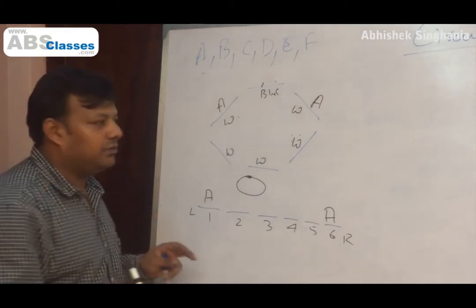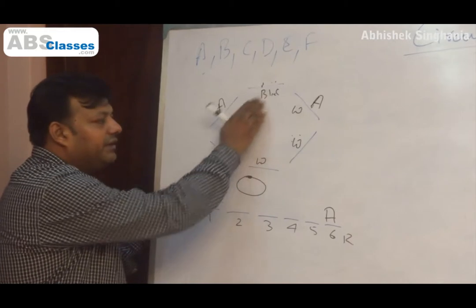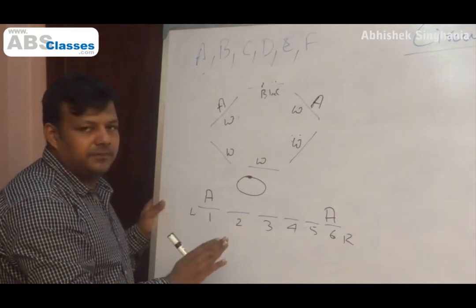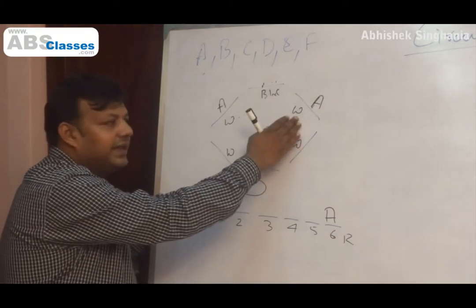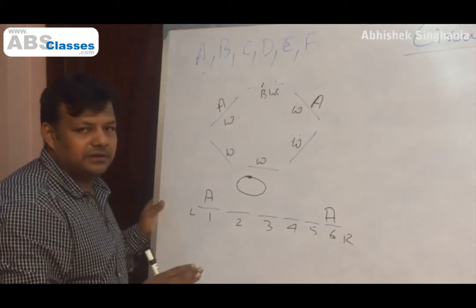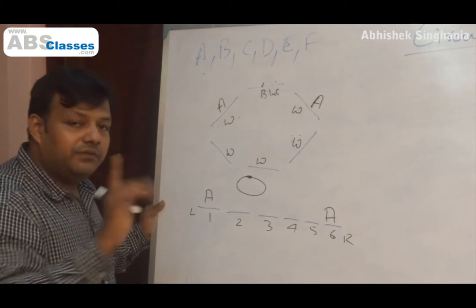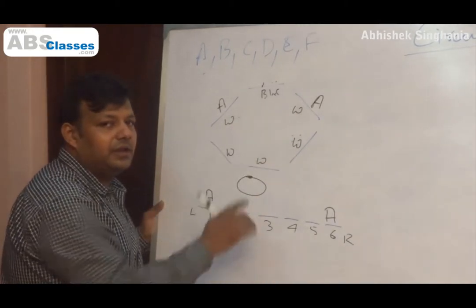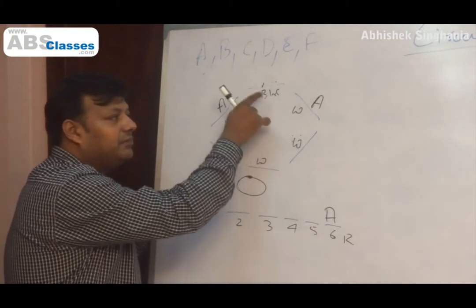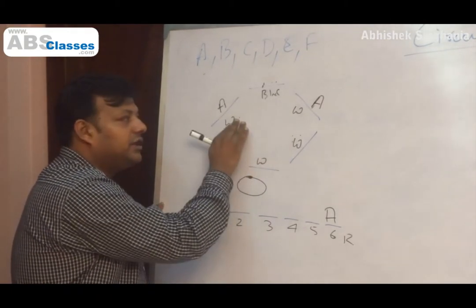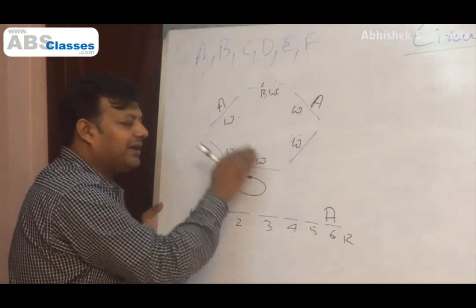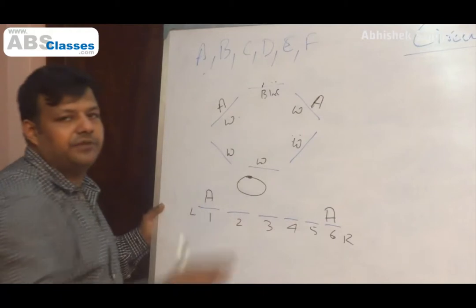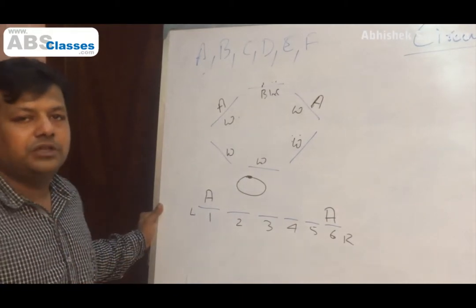Let's try to work this out. When I look at this, in reference to the black chair, I can say A is sitting to the right of the black chair. When I look at this, I can say A is sitting to the right of the black chair. So here, though only one chair is different, I can still differentiate between the two identical chairs. Why? Because they all get their identity from that one different chair. First chair to the left of black, second to the left of black, right opposite black, first to the right of black, second to the right of black. Each chair is different. One chair different, all chairs different.